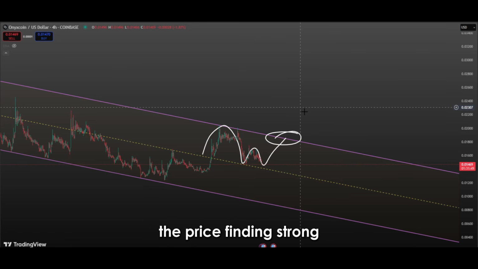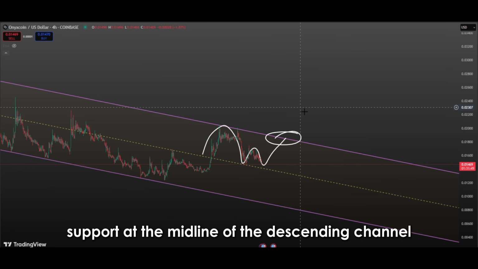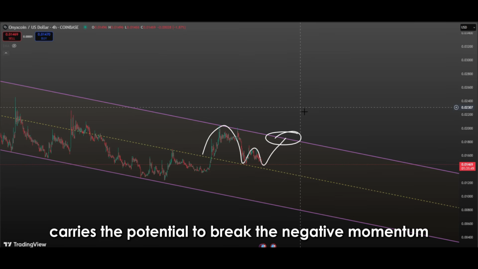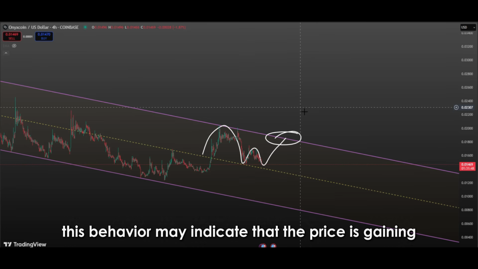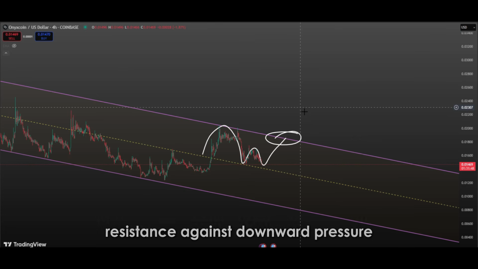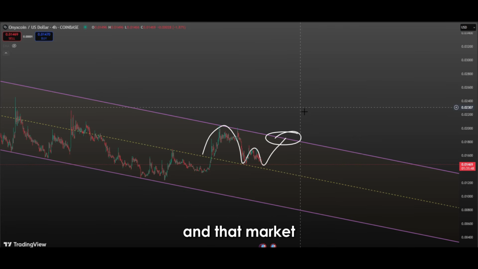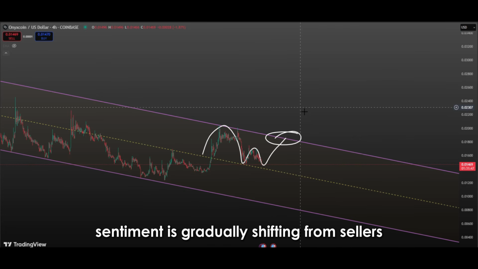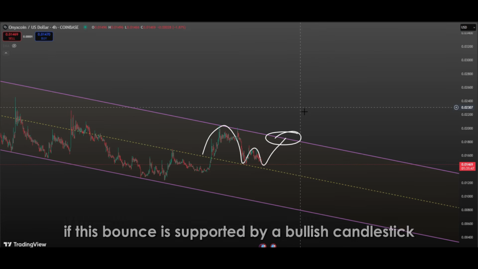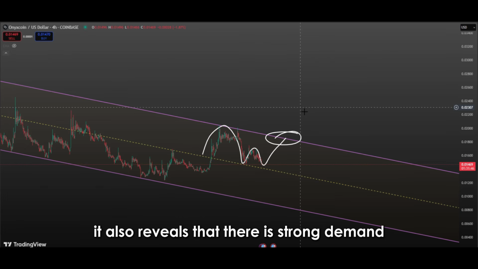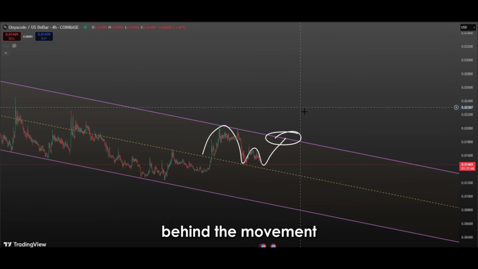The price finding strong support at the midline of the descending channel carries the potential to break the negative momentum within the trend. This behavior may indicate that the price is gaining resistance against downward pressure and that market sentiment is gradually shifting from sellers to buyers. Especially if this bounce is supported by a bullish candlestick or rising trading volume, it also reveals that there is strong demand behind the movement.